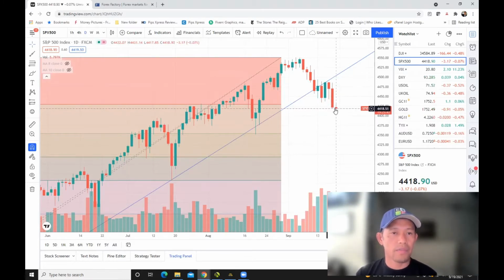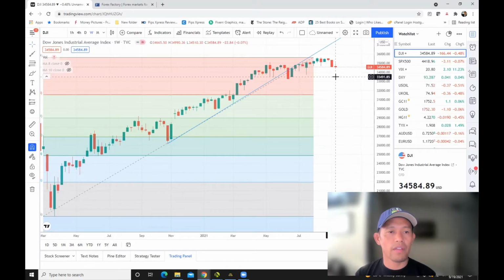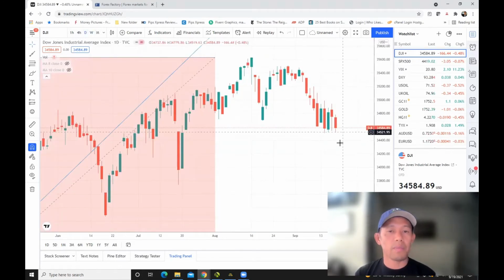Mind you, this is basically on the futures price. The Dow Jones, on the other hand, also had a very bearish move last week. So in my opinion, there's more room for this to head back around 34,000 all the way to around the 33,500 mark, within that area from a weekly time frame perspective. Notice as well the price is at demand. Could it break out further? If it breaks out, then the price will definitely go to 34,200, from what we stated as well, the 34,000 through there.